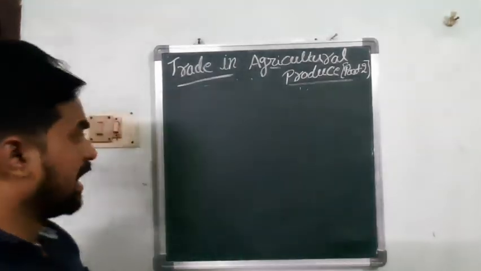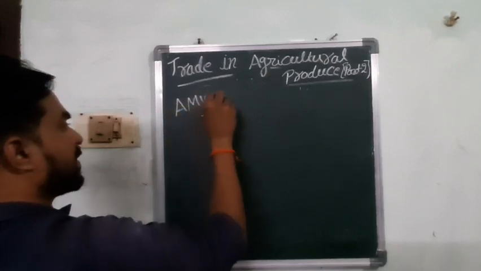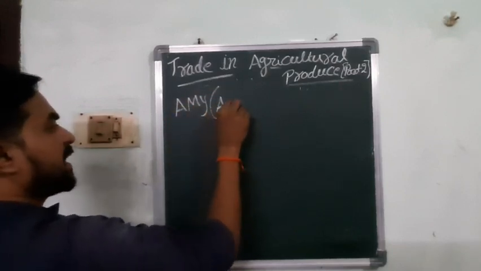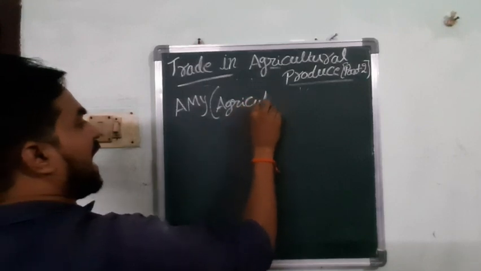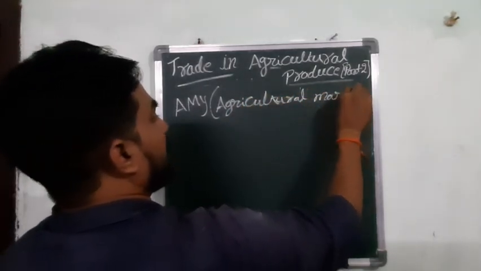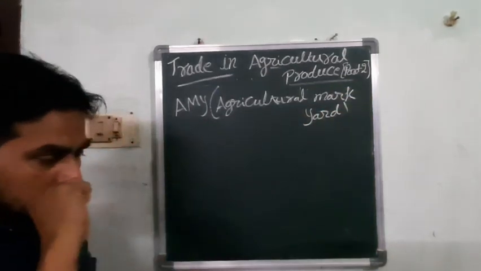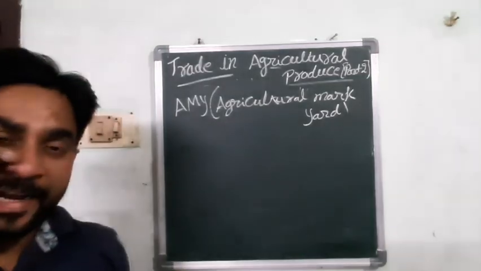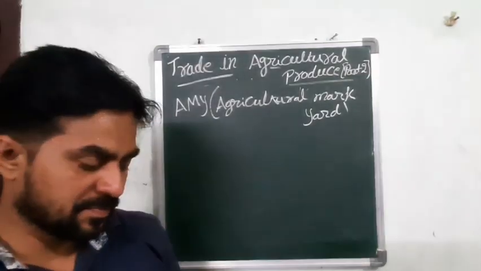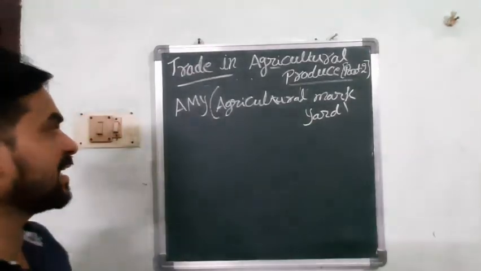See, agricultural market yard, AMY. What is meant by AMY? Agricultural market yard. Like Raitu Bazaar, the agricultural market is also run by the government.